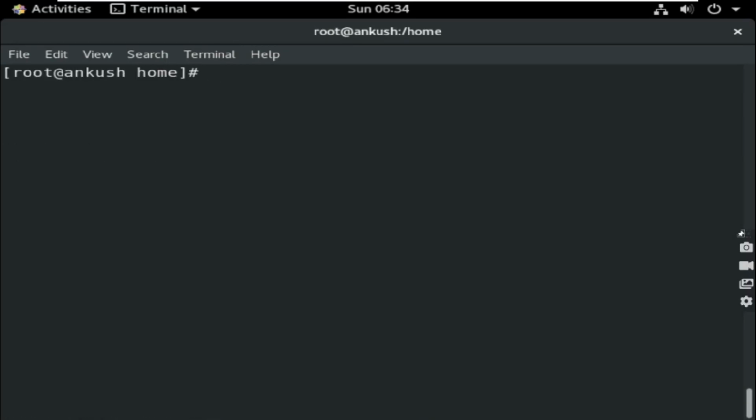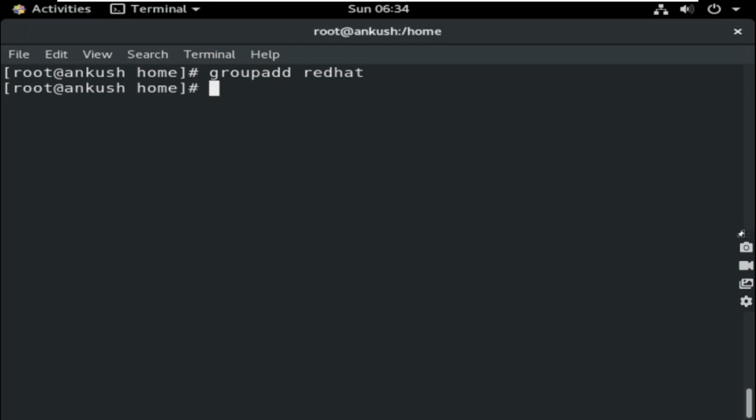Now let us move on to group permission. Group permission is also similar to it. Right now I should have some group, so let me create a group. groupadd redhat. I have created a group. Let me add some users inside it.